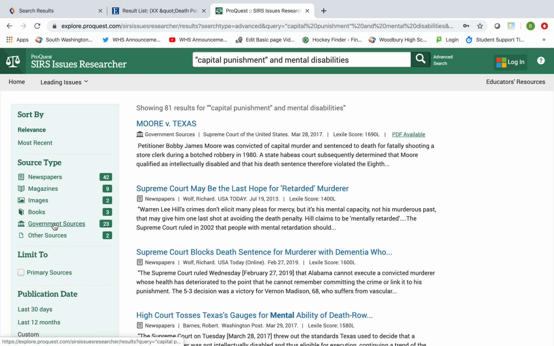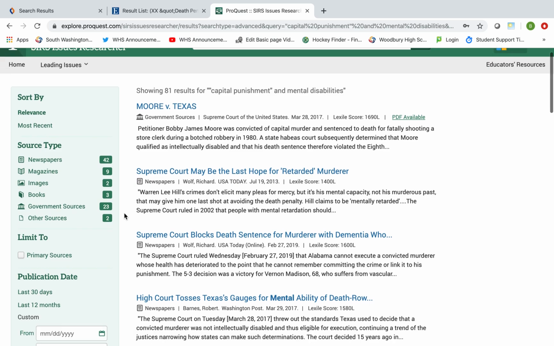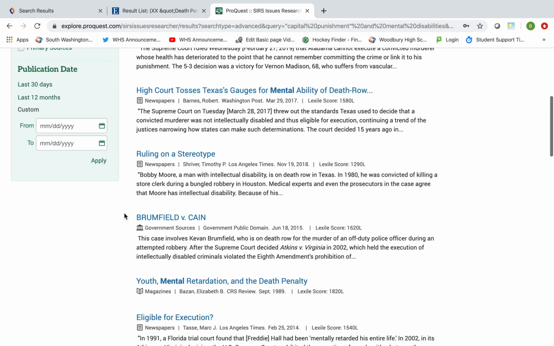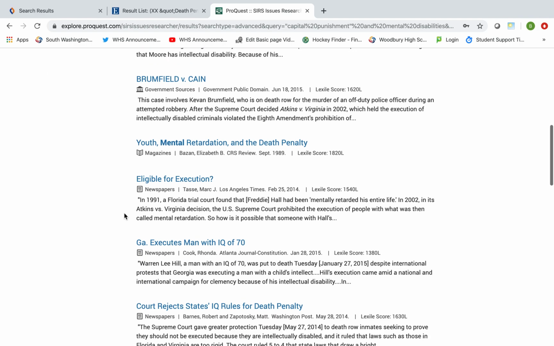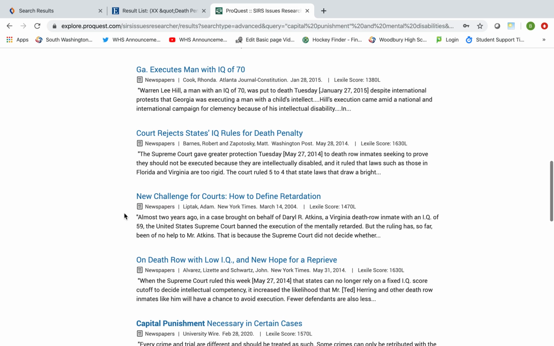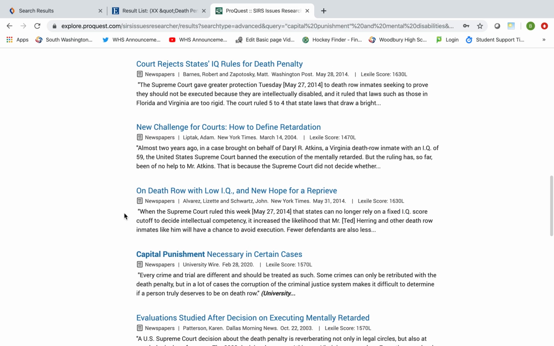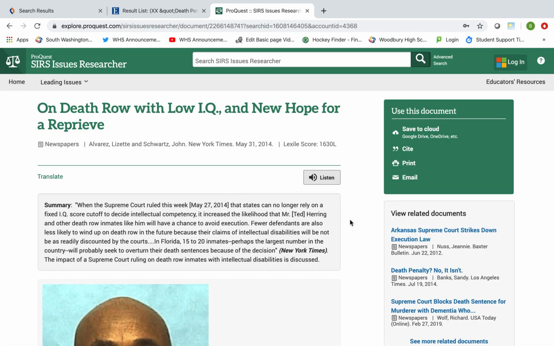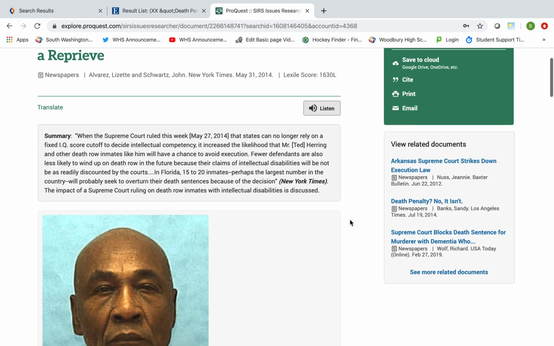You can see how it's broken up. All right. Then I'm going to browse through the magazine articles here, and I'll see if there's something that can help me with my paper. All right. This is "On Death Row with a Low IQ and New Hope for Reprieve." Open it up. You can take a look at the summary of the article.